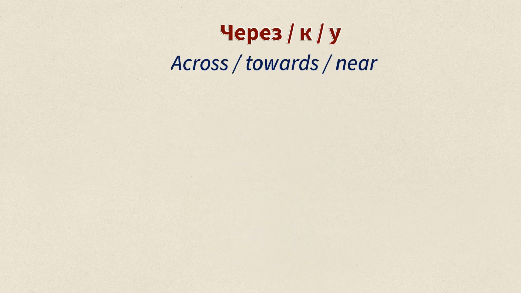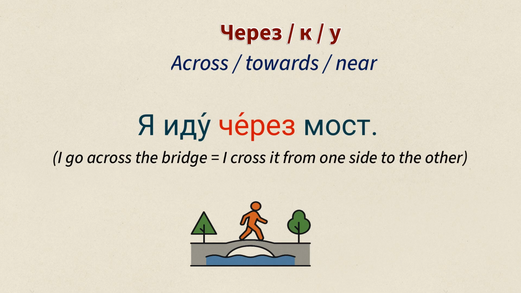Now, let's compare all 3 prepositions with one example. We take the same word but change the preposition, and the meaning becomes different. This way you can clearly see how через, к, and у work in Russian. Let's begin. Я иду через мост. I cross it from one side to the other.